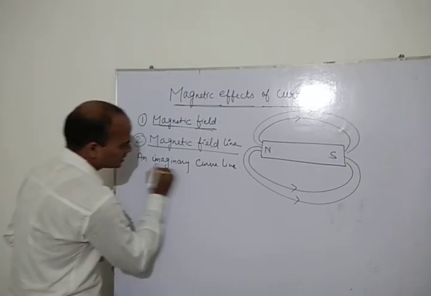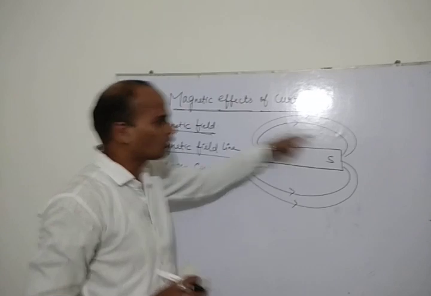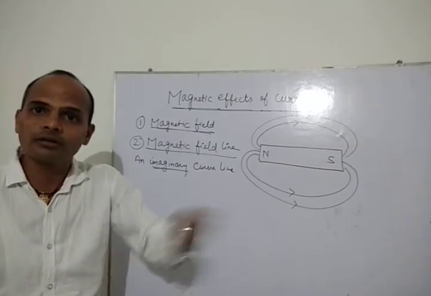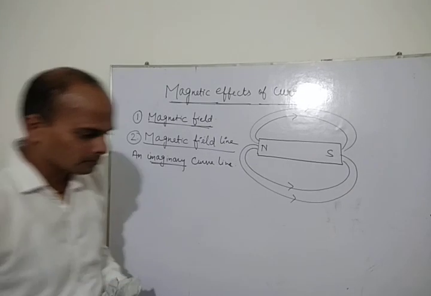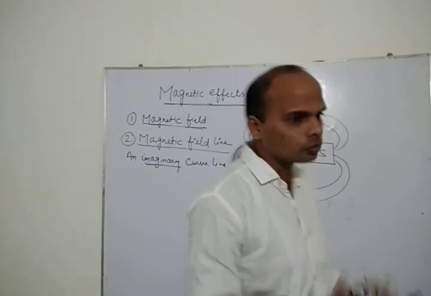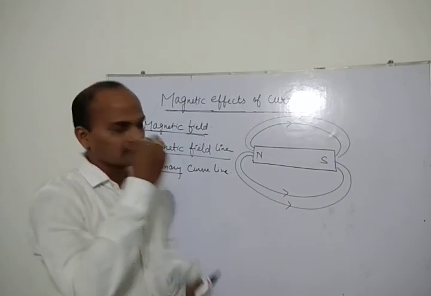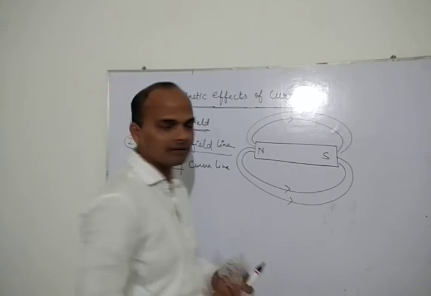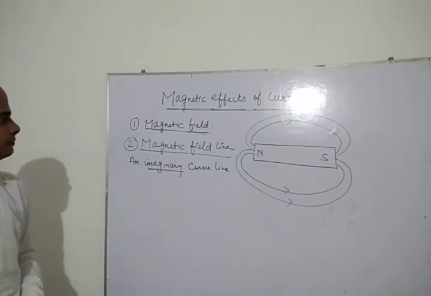Why इसको imaginary क्यों बोल रहे हैं? This is imaginary because the line is not visible. But by doing some experiments, by doing some demonstration, we have found out the pattern of magnetic field line. I will discuss that further.